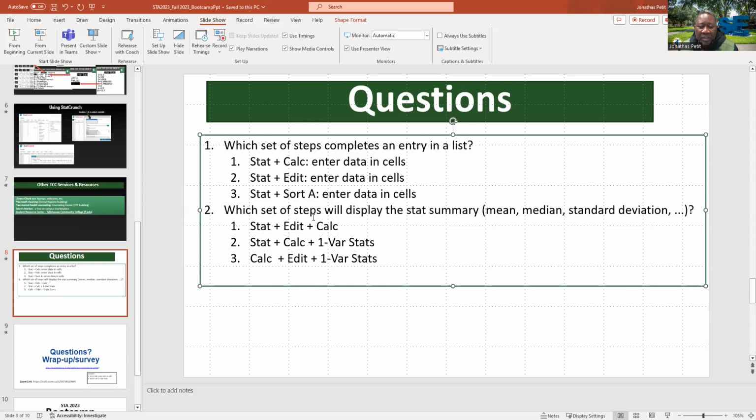And the second question: which set of steps will display the one-variable statistics summary, mean, median, standard deviation? I give you a few seconds again. Okay, I think you came up with number 2 again. Stat, Calc, and one-variable stats. Edit doesn't work with Calc at the same time because they have the same label. And we never start with Calc, we start with Stat. That means the best one is Stat, Calc, one variable.